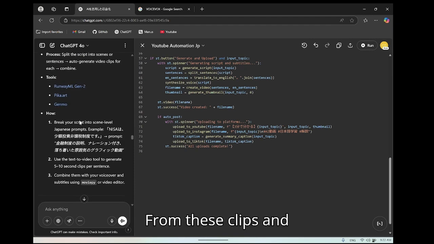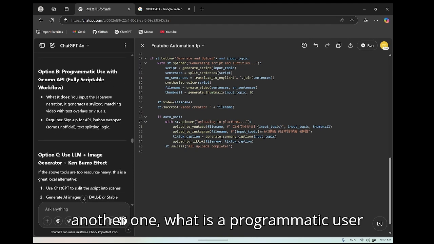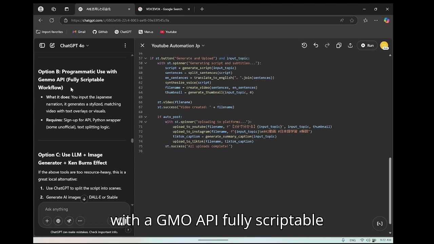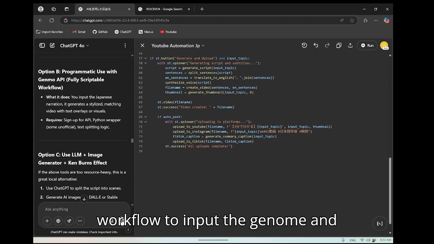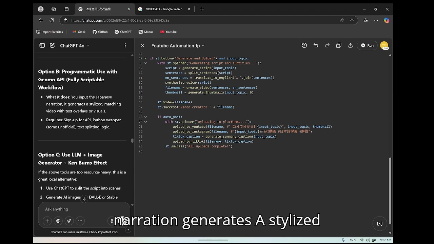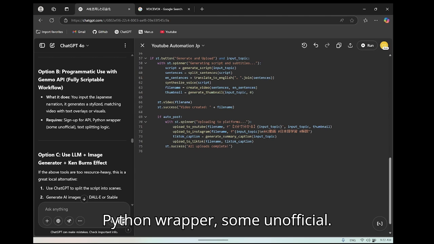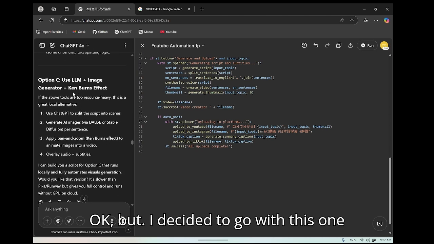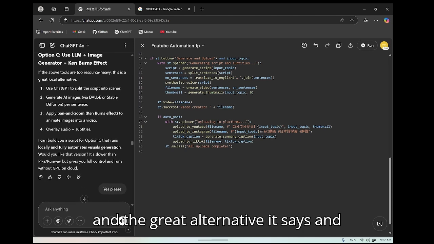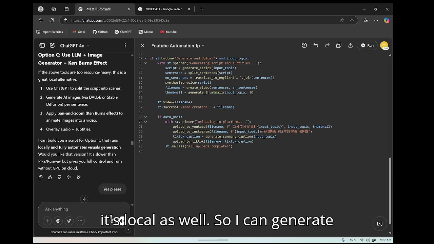from these clips. And another one is a programmatic use with the Gemmo API, a fully scriptable workflow to input the general narration. It generates a stylized matching video. Yeah, well, okay. Sign up for the API, a pattern wrapper, some unofficial. Okay. But I decided to go with this one, and the great alternative, it says, and it's local as well,